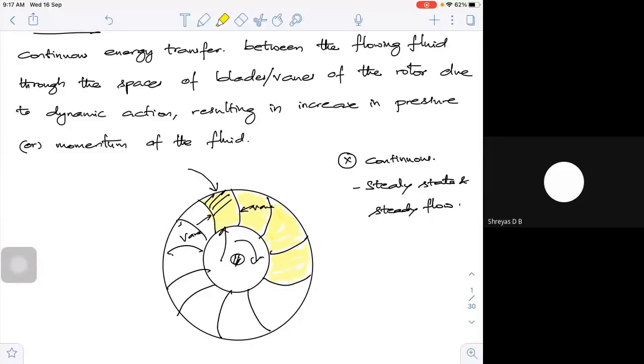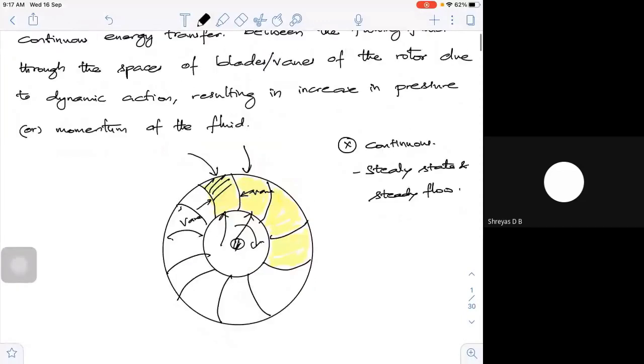If it's a turbine, it flows from outside to inside; if it's a compressor, from inside to outside. All this is mainly because of dynamic action. What is dynamic action? Dynamic action means rotating. So when I rotate, what will happen?